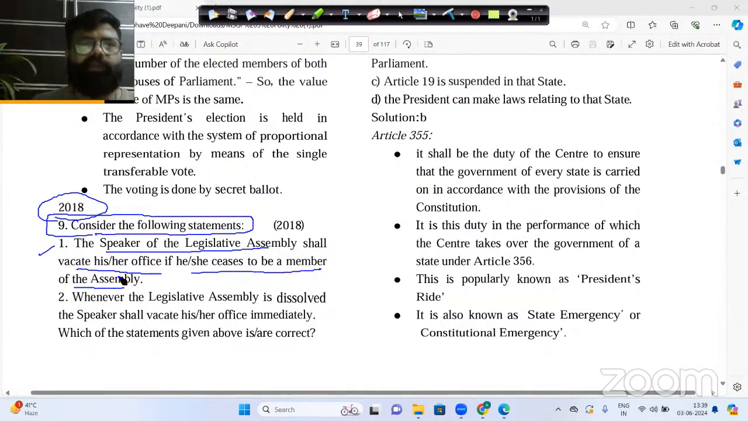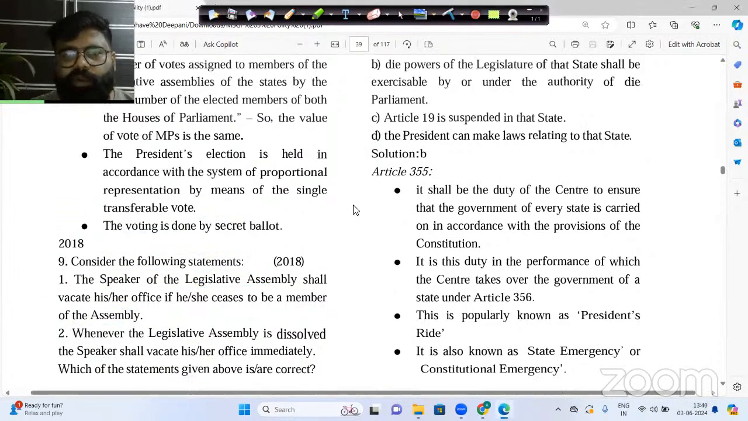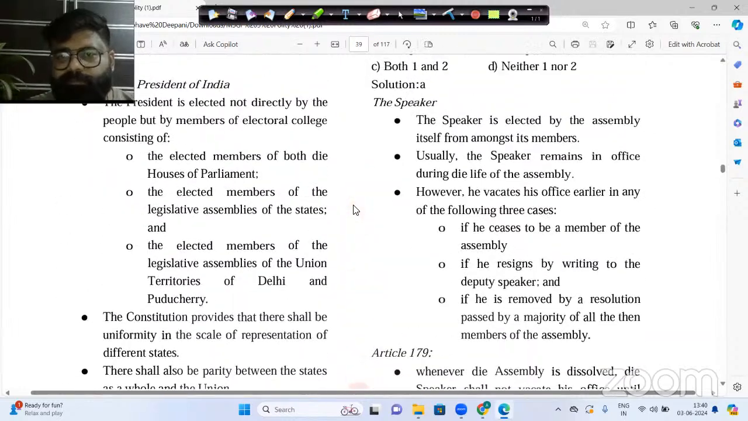So if a person is the speaker of the legislative assembly and also the member of the legislative assembly, and if that person loses the seat of the member of legislative assembly, that means an MLA is disqualified. And if the same MLA is the speaker of the legislative assembly, should the person leave the post of speaker also or not? Now the next is, whenever the legislative assembly is dissolved, the speaker shall vacate his or her office immediately. Which of the statements is correct here in front of you? Statement number one or statement number two?